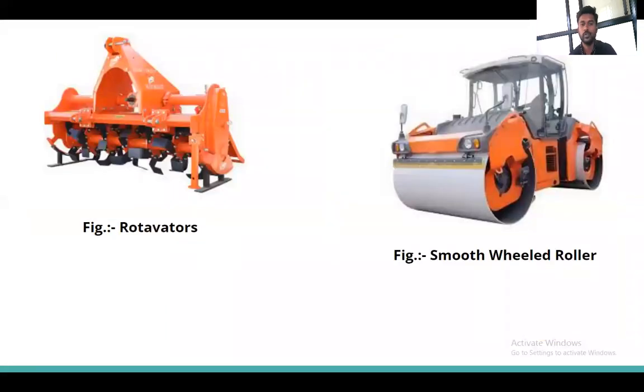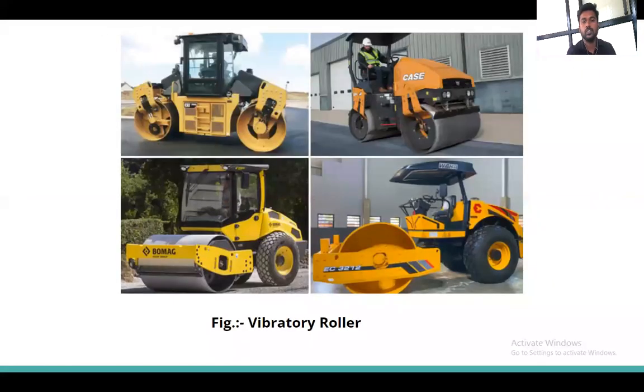Then this is the rotavator that is used to mix the soil properly. Then the smooth wheel roller you have seen now in the videos. Okay, it is used for the compaction of the soil. Then this is a vibratory roller. It is also used for the compaction.